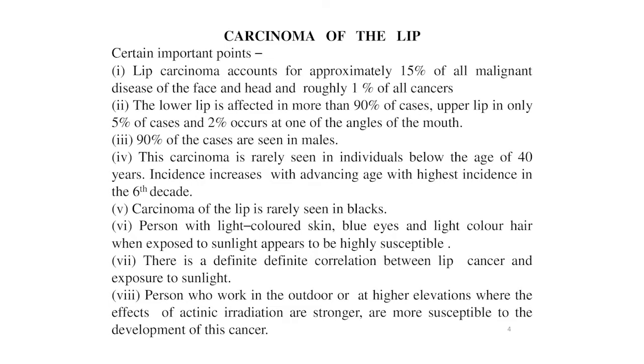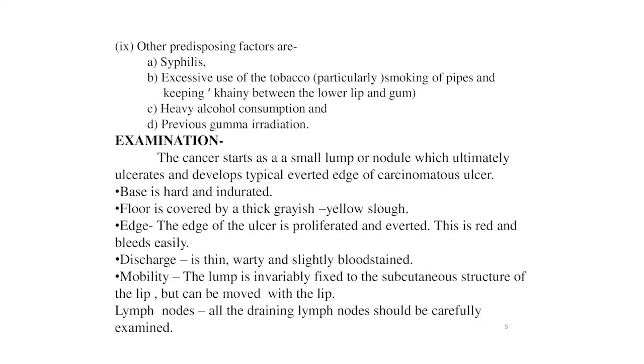Persons with light colored skin, blue eyes and light colored hair when exposed to the sunlight appear to be highly susceptible. There is a definite correlation between the lip cancers and exposure to sunlight. Persons who work in the outdoors or at higher elevations where the effects of the actinic irradiation are stronger are more susceptible to the development of this cancer. Other predisposing factors are syphilis, excessive use of tobacco, particularly smoking of pipes, keeping the khaini between the lower lip and gums, heavy alcohol consumption, previous gamma irradiation.